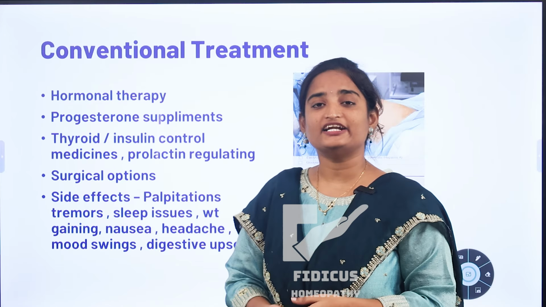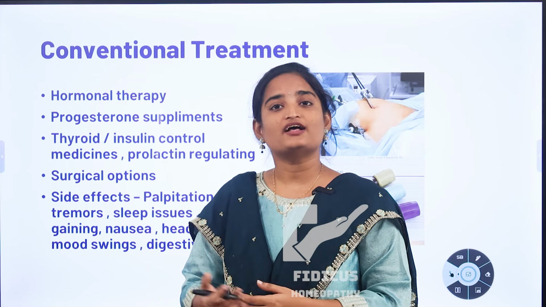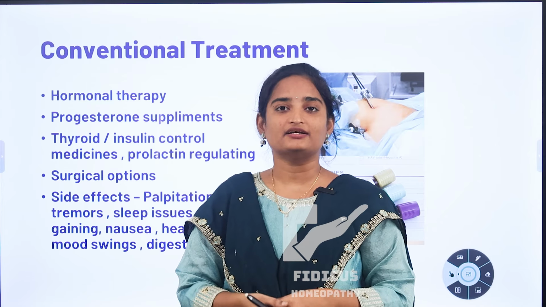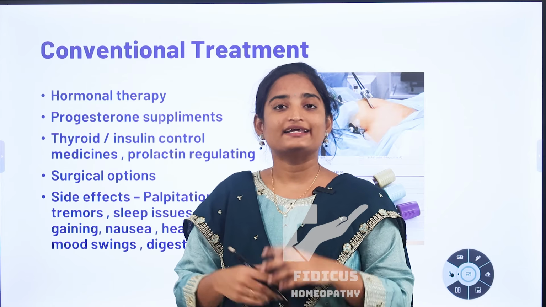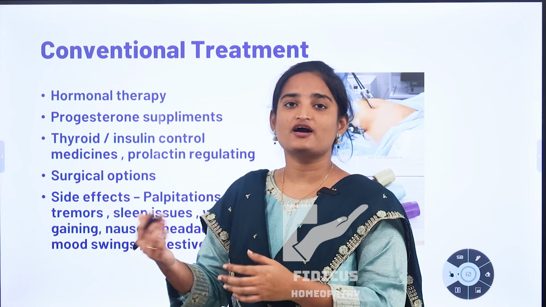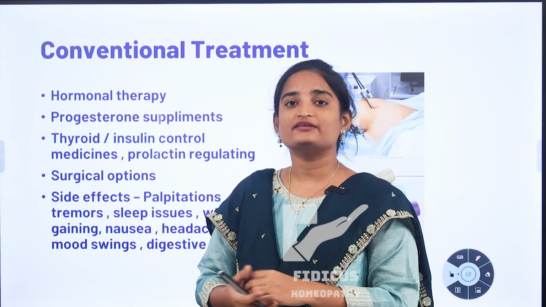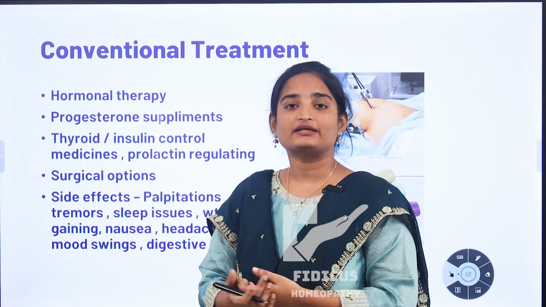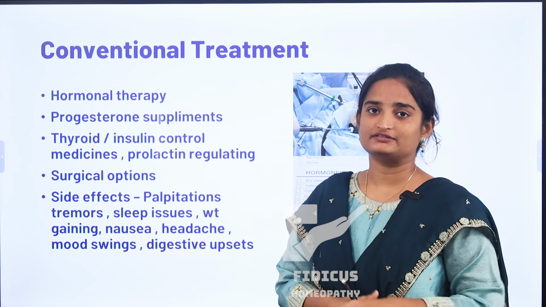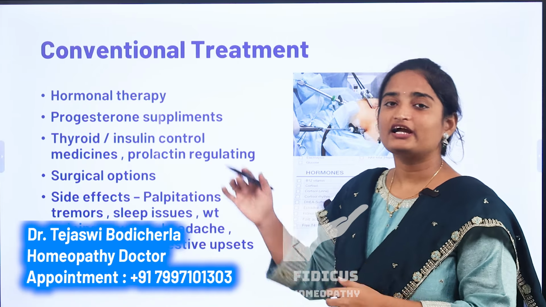All this can create a lot of disturbances in our body, with side effects like mood changes, increased body weight, headache, nausea, gastric disturbances. And in some women, continuous usage of these hormonal pills may create problems like palpitations and tremors. These are the methods followed in conventional treatment.